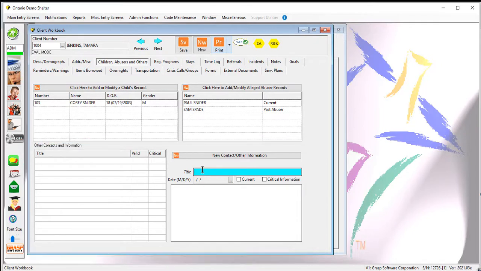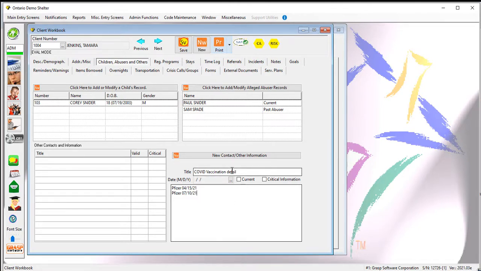So you might want to title this COVID Vaccination Detail. And you can put, perhaps you want to make note that they've got Pfizer was what they had, and you can put their inoculation or their vaccination dates in here. And I'm just going to make some up. Okay, something like that you could do.